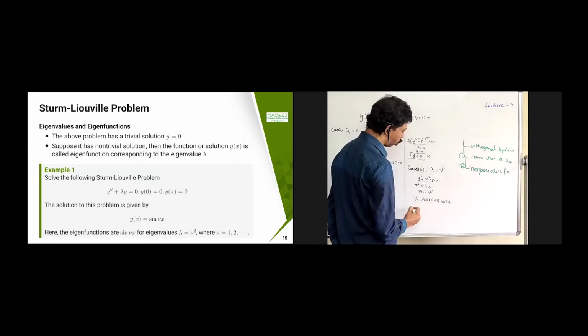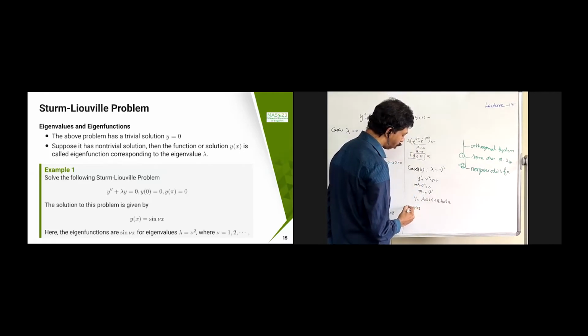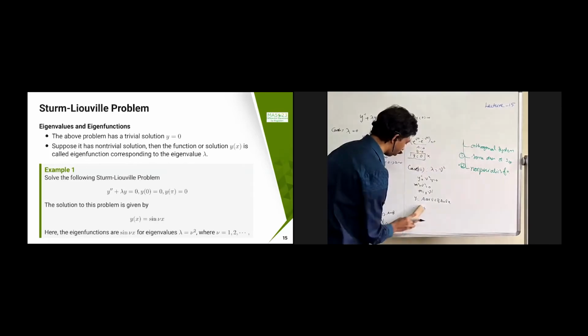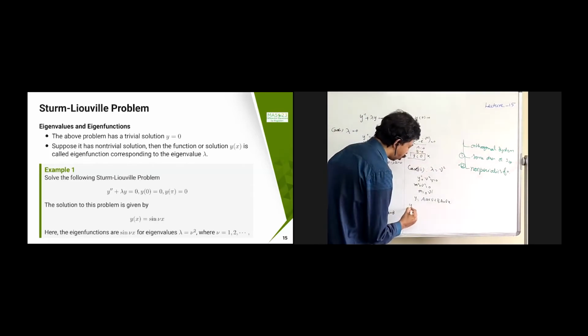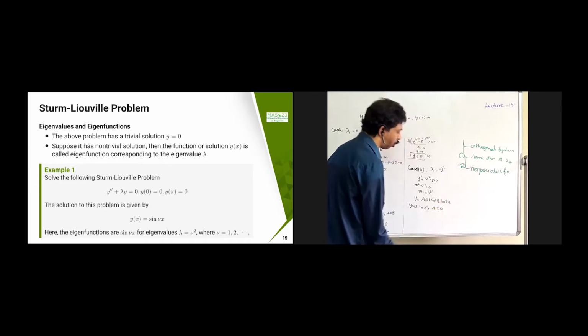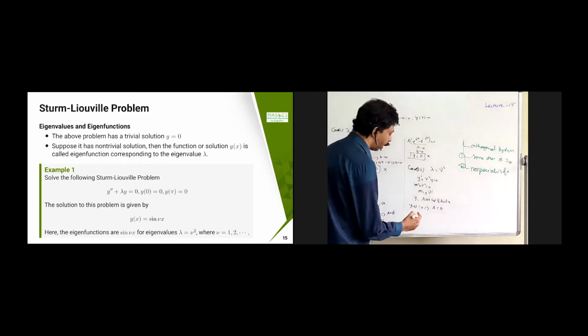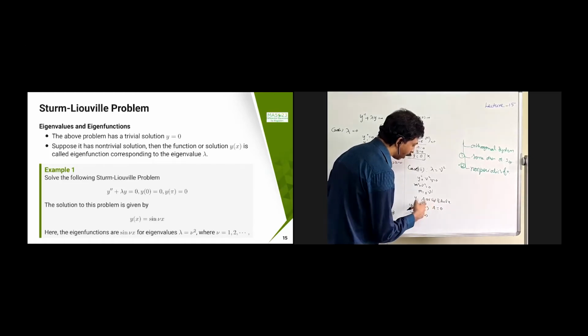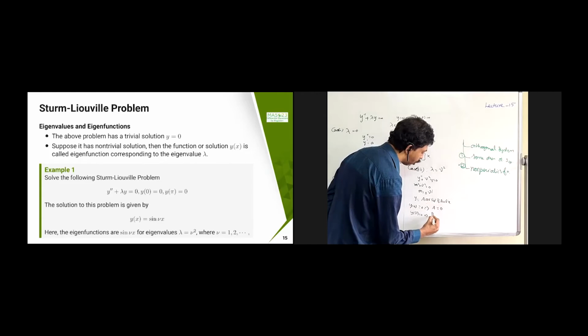So y of 0 equal to 0 implies a cos 0, so a is going to be there, and the sine term is 0. Therefore, a equal to 0. Next, I have y of pi equal to 0. Since I have only a equal to 0, the cosine term is going to vanish. Only b sin nu x remains, equal to 0.